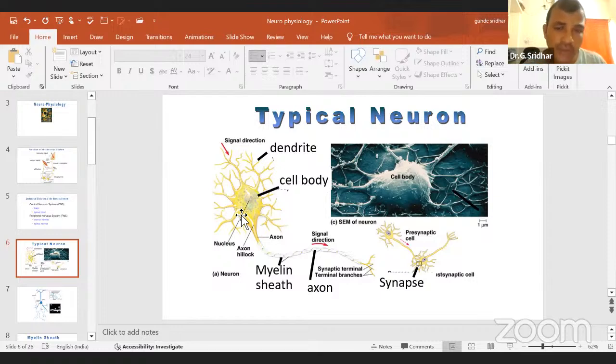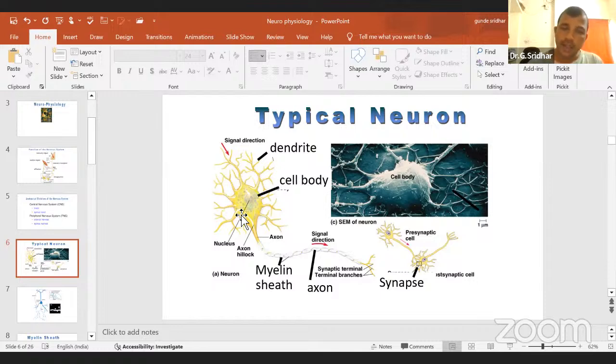That means the neuron is also a typical eukaryotic cell, because this eukaryotic cell is present in the nervous system. That's why we call it a neuron. If a eukaryotic cell is present in the muscular system, we can call it a sarcocyte or myocyte. Like that, this is also a typical eukaryotic cell with the same properties. In cell biology, you will read that a cell has mitochondria, a nucleus, Golgi bodies, endoplasmic reticulum. The same type of properties you will find for the neuron also.